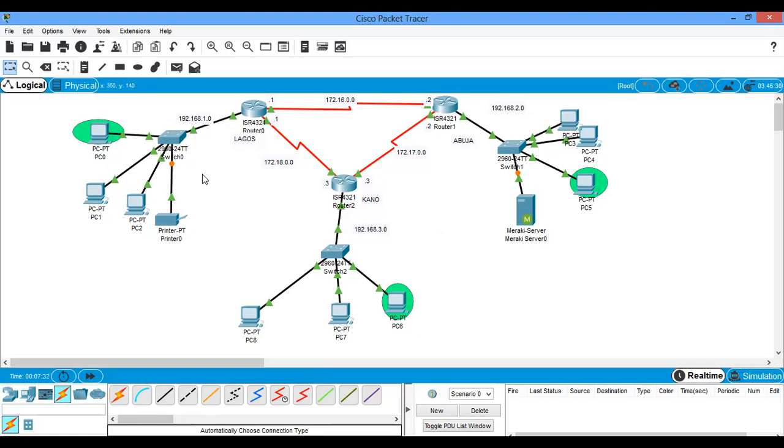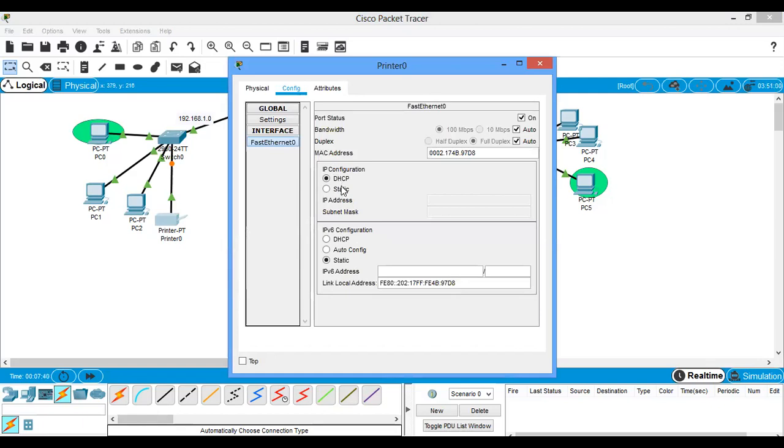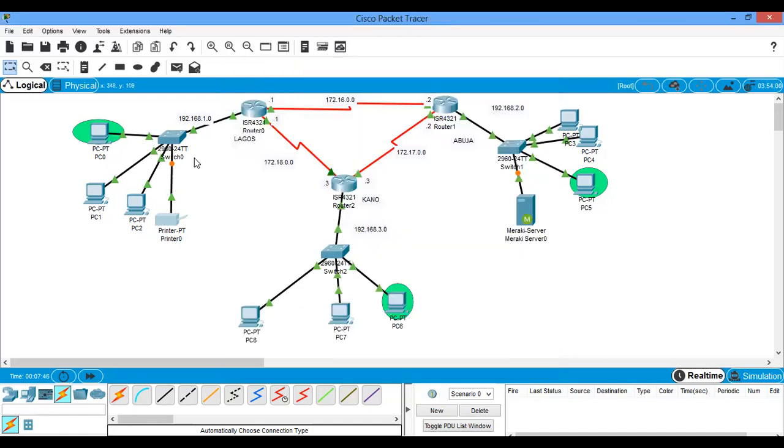Okay, fine. Now, there's a possibility that they should have access to their printers. They should have access to printers, but have access to themselves, but they cannot cross to Abuja and Kano. How should I configure it? Using standard. See the configuration of standard.